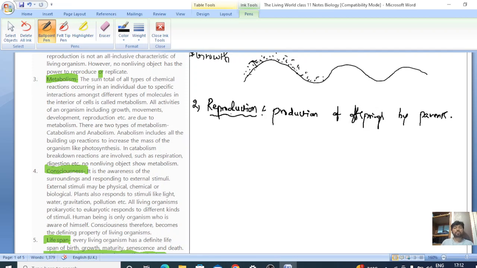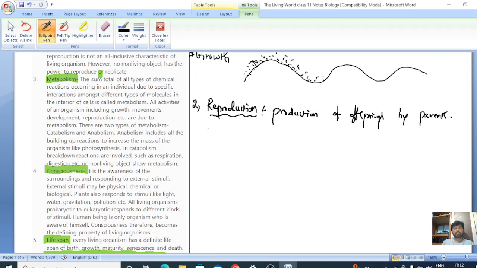Is reproduction a defining character or a non-defining character? Let us understand by the explanations. Production of offsprings by the parents is reproduction. Only living beings undergo reproduction, you know that, right?